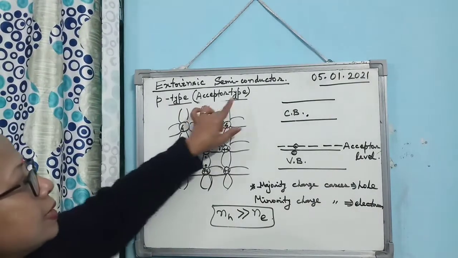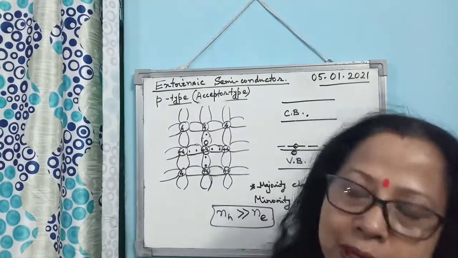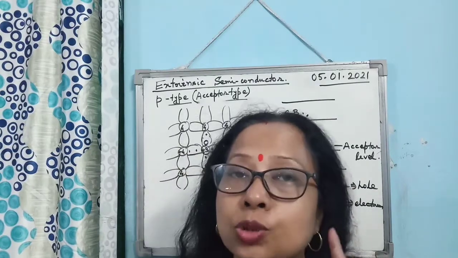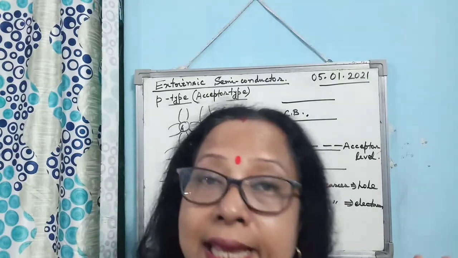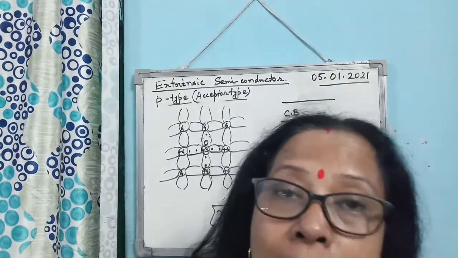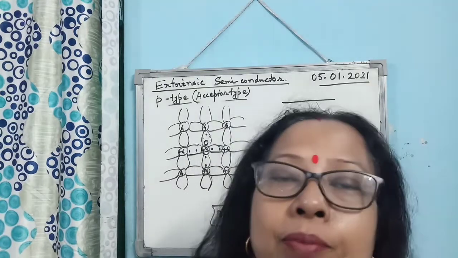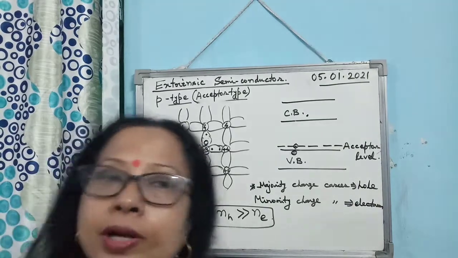Alright, and why is it known as the acceptor type semiconductor or extrinsic P-type semiconductor? P-type because the majority charge carrier is hole, which is positively charged. Why acceptor type? Because each doped atom is ready to accept 1 electron from the adjacent covalent bond. That's why it is known as the acceptor type impurity.